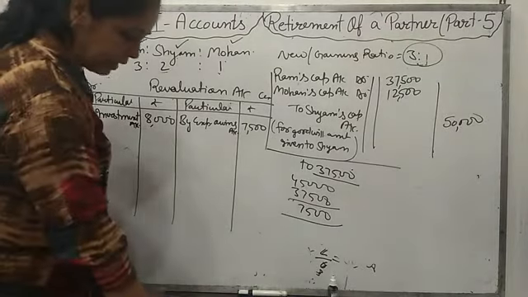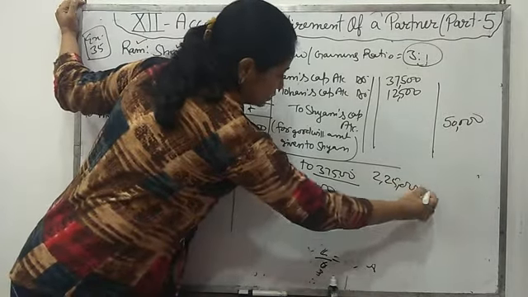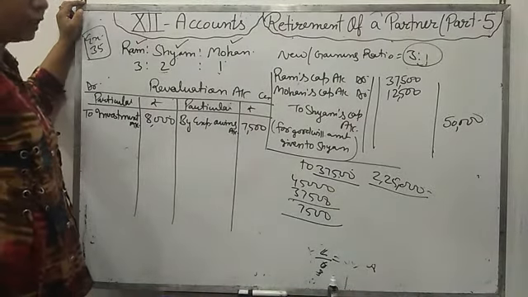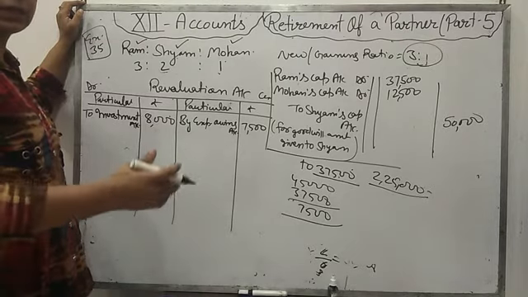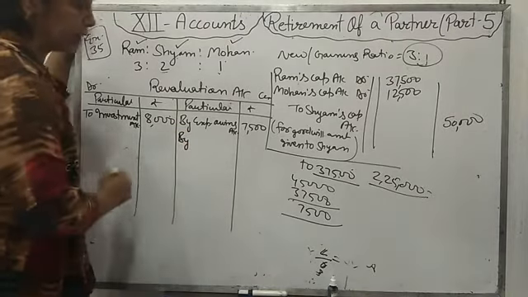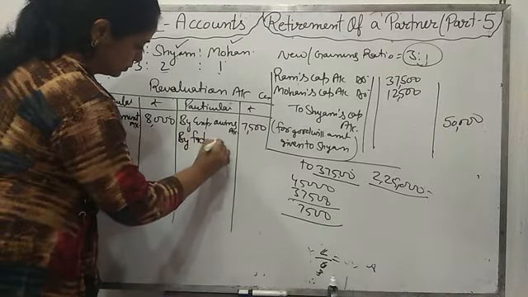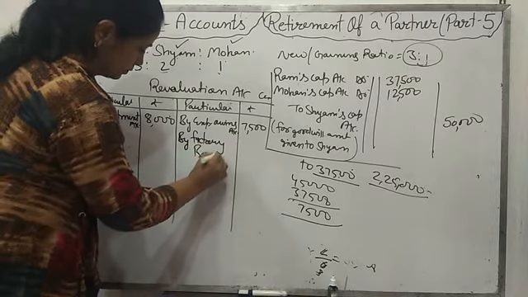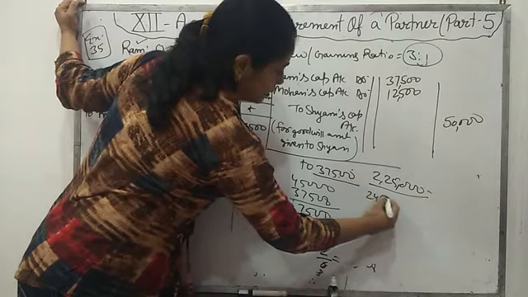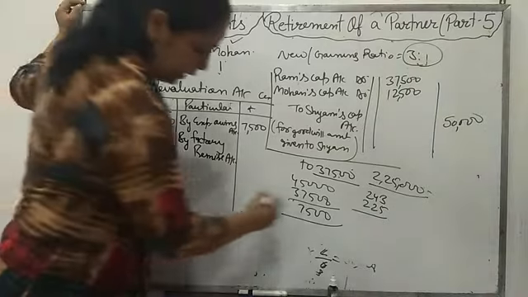Now next is factory premises is to be revalued at 2,43,000. Factory premises in balance sheet is given at 2,25,000. In balance sheet में 2,25,000 दिया हुआ है and firm ने उसकी revaluation की है 2,43,000 से. It is increasing. Assets are increasing. Then profit will be there. Then we will write in the credit side by factory premises account. How much it is increasing? 2,43,000 minus 2,25,000. It will come 18,000.